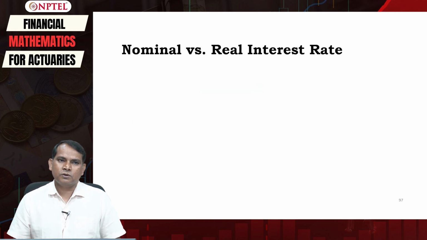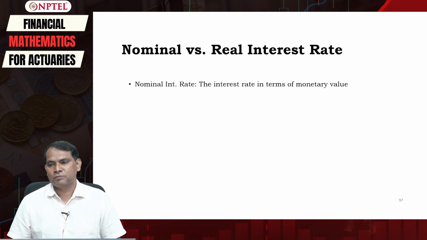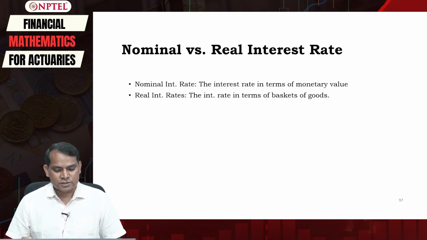Okay. So let us also understand what is nominal and what is real interest rate. Of course, probably during the time of annuity and other discussion, you have already discussed it, but again just recall whatever we have discussed. So nominal interest rate is basically the interest rate in terms of the monetary value. On the other hand, the real interest rate is the interest rate in terms of the baskets of goods,